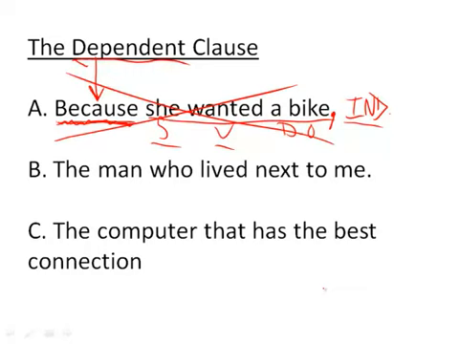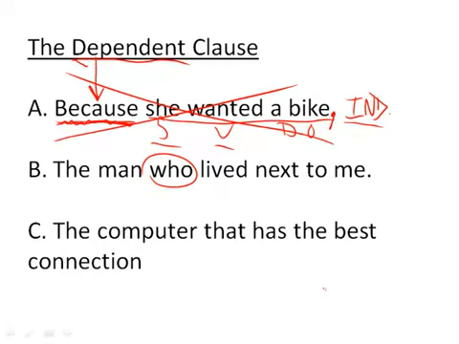The man who lived next to me. The man lived next to me would be perfectly fine, but no, we've dropped this word in here. And it's called a referent pronoun. You do not need to know that. At least, not in this video, but you can go on and learn about it in an upcoming video. But for now, the man who lived next to me is not a sentence. It is a dependent clause.